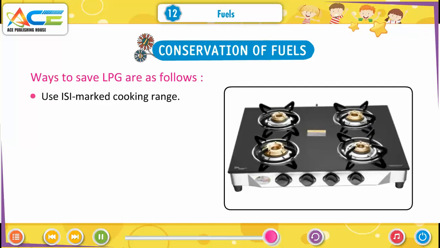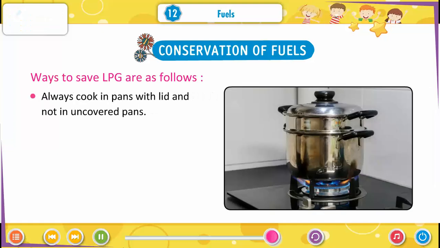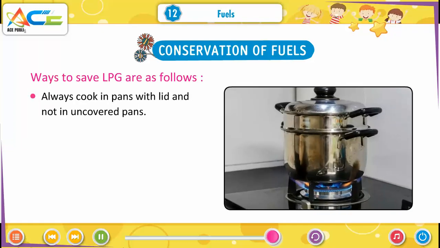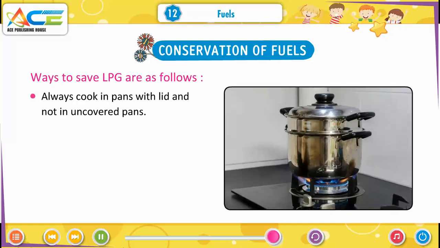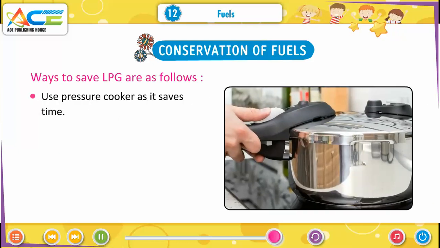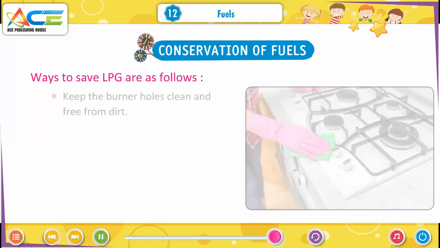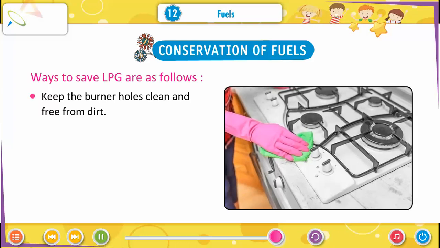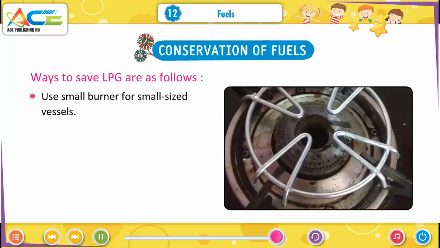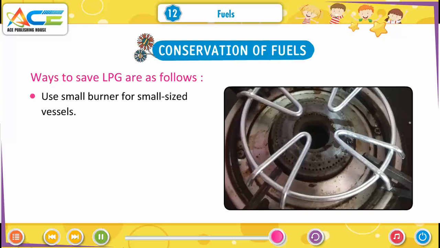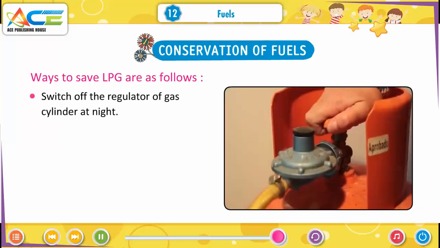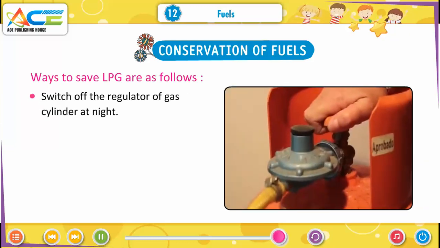Use an ISI marked cooking range. Always cook in pans with a lid and not in uncovered pans. Use a pressure cooker as it saves time. Keep the burner hose clean and free from dirt. Use a small burner for small sized vessels. Switch off the regulator of the gas cylinder at night. Avoid reheating food.